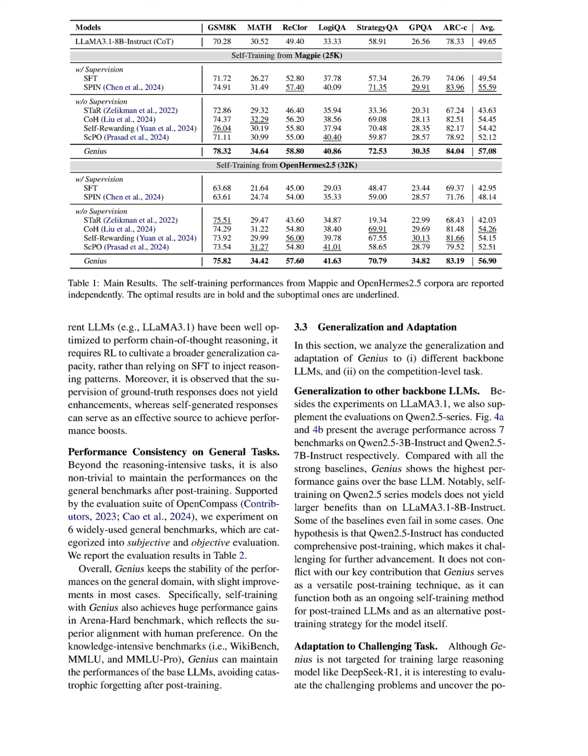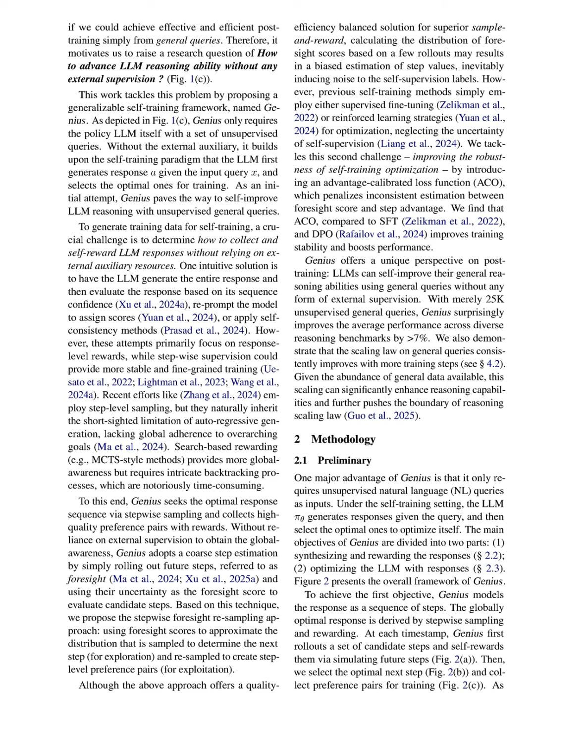Additionally, Genius maintained performance stability on general benchmarks, achieving slight improvements in most cases, and effectively avoided catastrophic forgetting on knowledge-intensive tasks such as WikiBench and MMLU. The results indicate that Genius not only enhances reasoning capabilities, but also provides a robust alternative to traditional supervised fine-tuning methods, showcasing superior performance across all evaluation benchmarks. Overall, Genius establishes itself as a state-of-the-art approach in boosting reasoning abilities without external supervision.